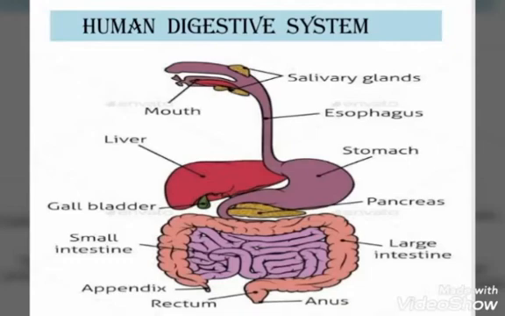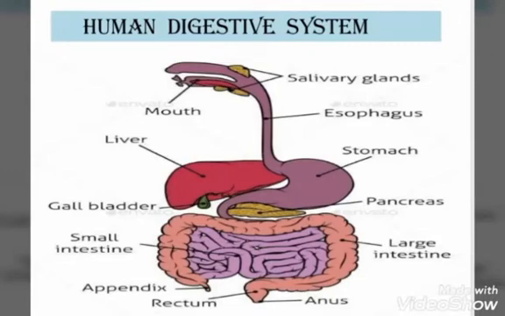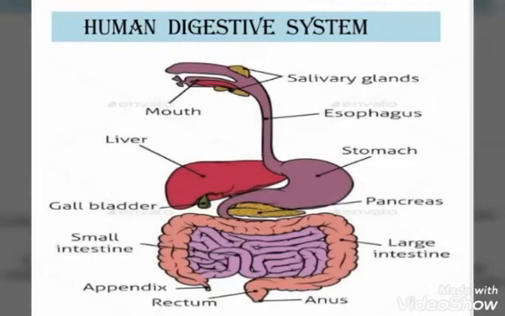The large intestine is also made up of three parts: first is the caecum, then colon, and rectum. The material that enters the large intestine contains a large amount of water, salts, and undigested food. Water and salt are absorbed into the blood while the undigested food is converted into solid form. It is then passed to the rectum. The undigested food is called feces. It contains dead bacteria, fibers of plant, cholesterol, and bile pigment. The rectum stores feces temporarily and then removes them from the body through an opening called the anus.